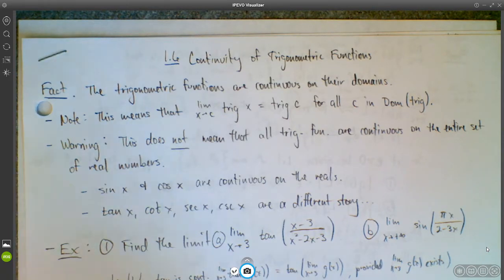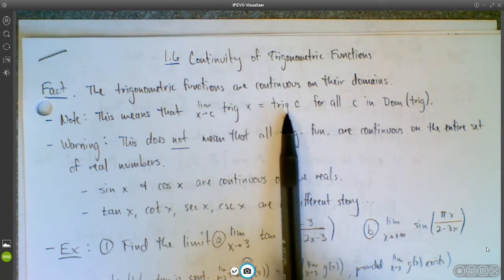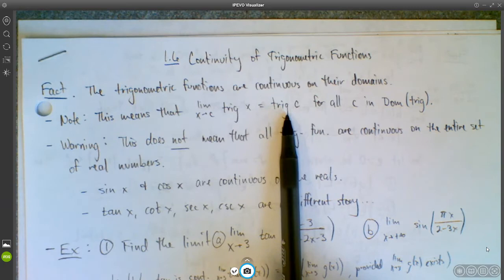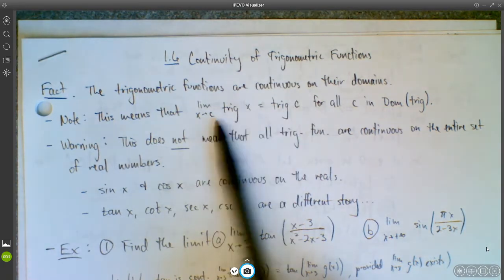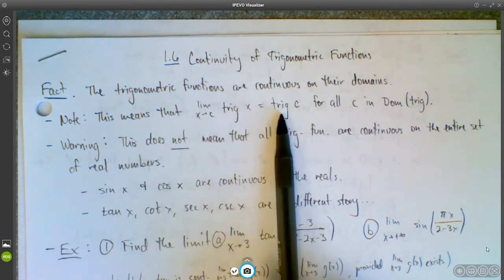Obviously, limit as x approaches pi over 2 of tangent x is not equal to tangent of pi over 2 because tangent of pi over 2 is undefined, right? If you look at the graph of the tangent function, you would see that the limit doesn't exist.